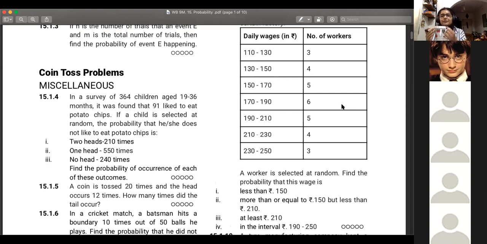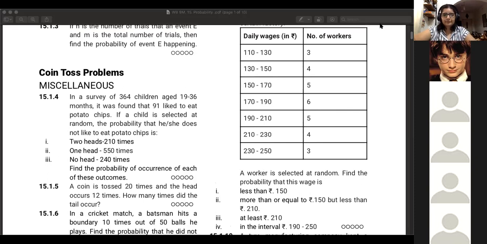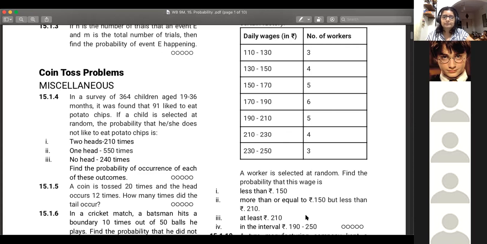So Kabir and Shaurya, I'm waiting for answers from you guys. Sujal has finished all of them. Ashka, again, check your addition.